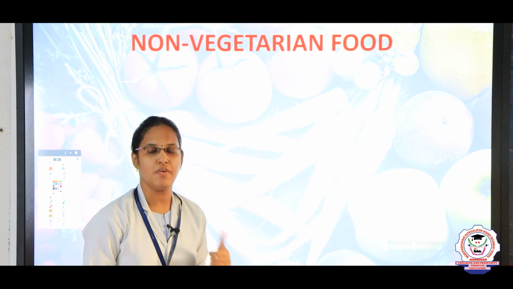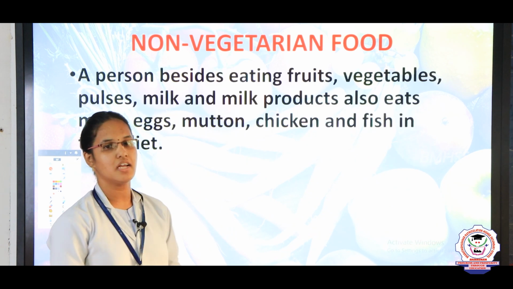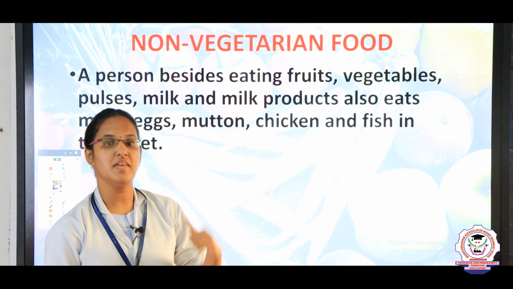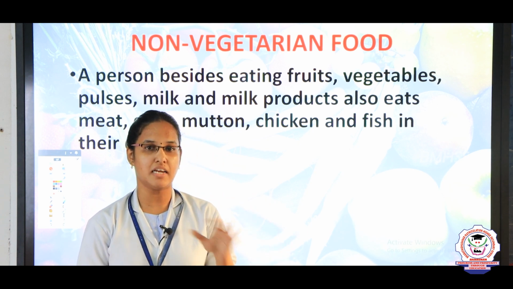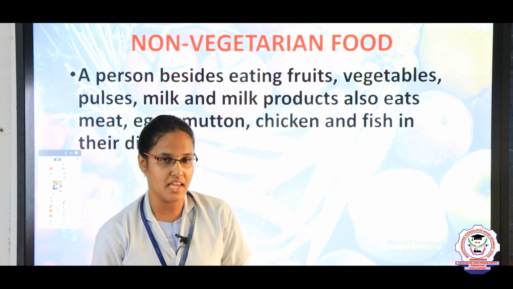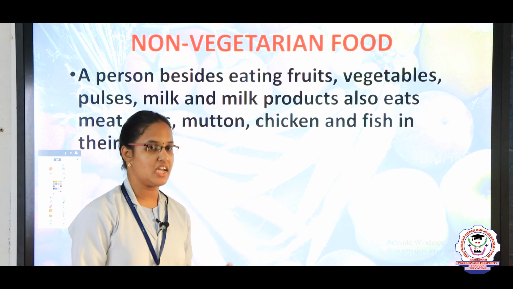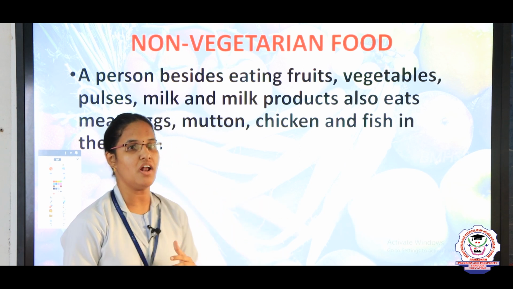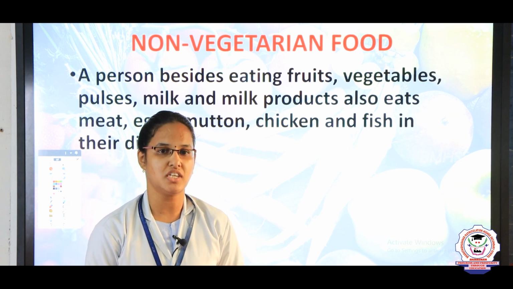Okay, now we see the second type of food, non-vegetarian food. What is non-vegetarian food, children? A person who, besides eating fruits, vegetables, cereals, pulses, milk and milk products, also eats meat, fish, egg, chicken, etc. is called non-vegetarian and the food is called non-vegetarian food.